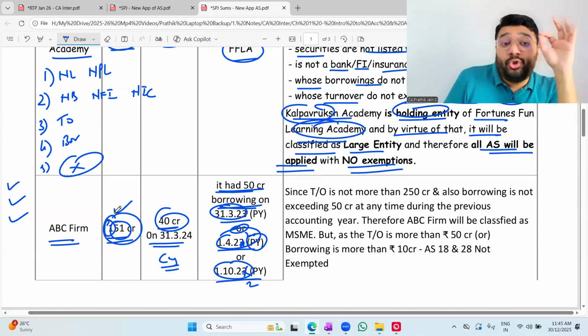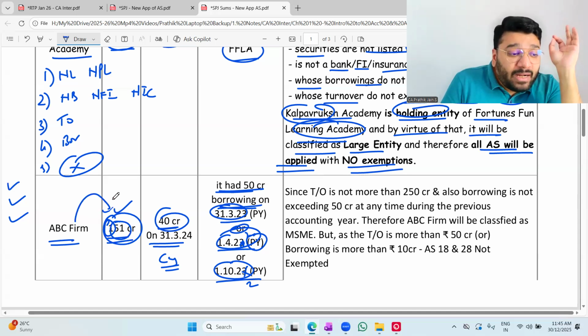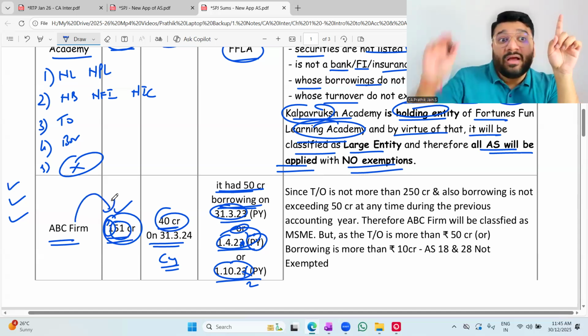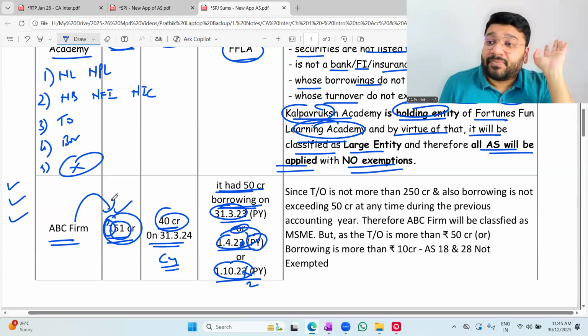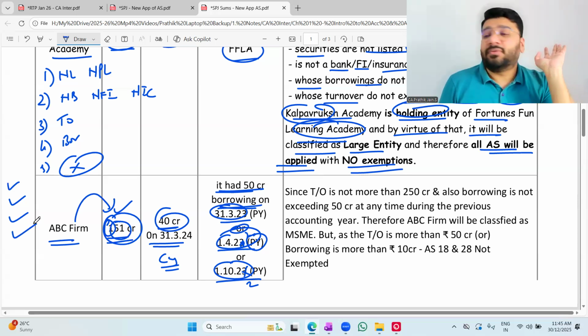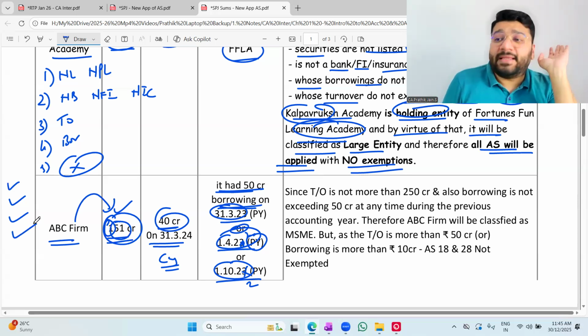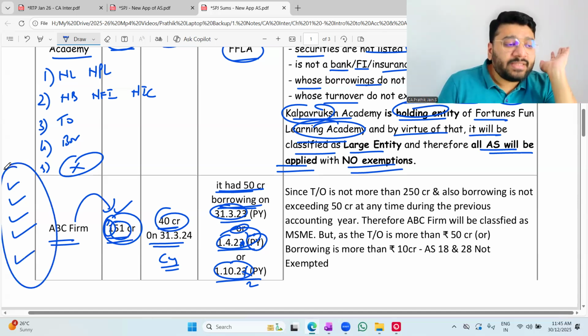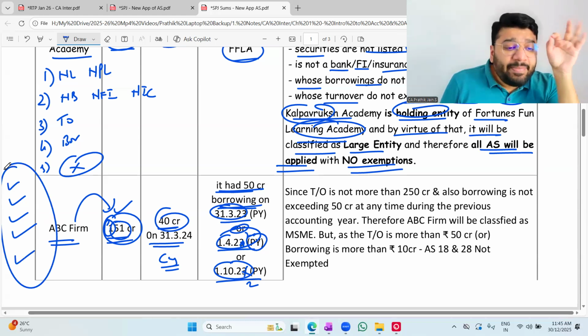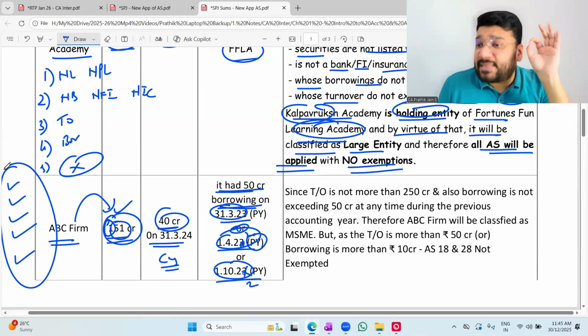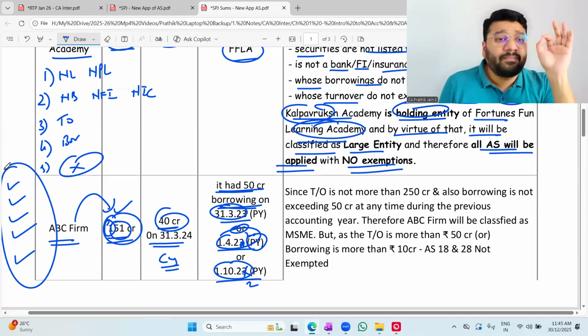The limit is what? Up to 250 crore. ABC firm's turnover is 151 crore. Up to 250 crore, you can become MSME. So the turnover criteria is also satisfied. No information about holding subsidiary, so I'm assuming that that also has been satisfied. Since all the 5 conditions are satisfied, ABC firm will be called MSME. They can enjoy the MSME benefit.